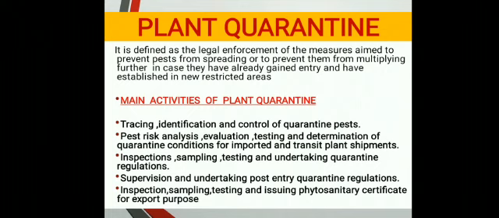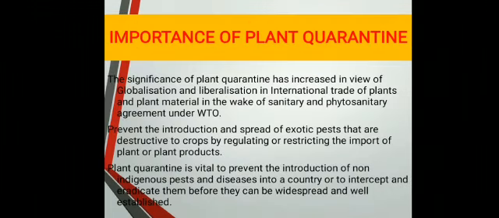Main activities are plant quarantine, tracing, identification and control of quarantine pests, pest risk analysis, evaluation, testing and determination of quarantine conditions for imported and transit plant shipments. The significance of plant quarantine has increased in view of globalization and liberalization in international trade of plant and plant material in the wake of the Sanitary and Phytosanitary Agreement under WTO, to prevent the introduction and spread of exotic pests that are destructive to crops by regulating or restricting the import of plant or plant products.